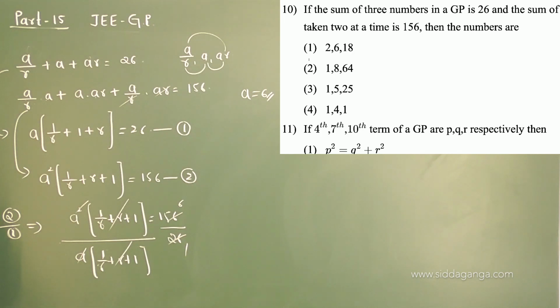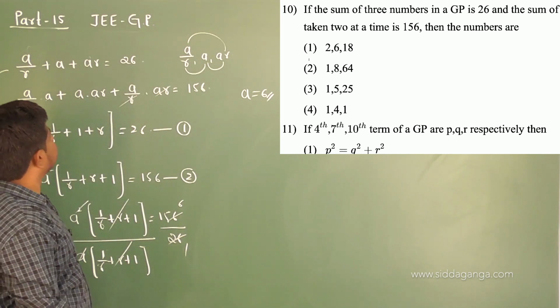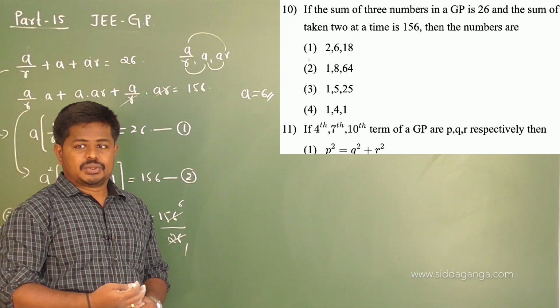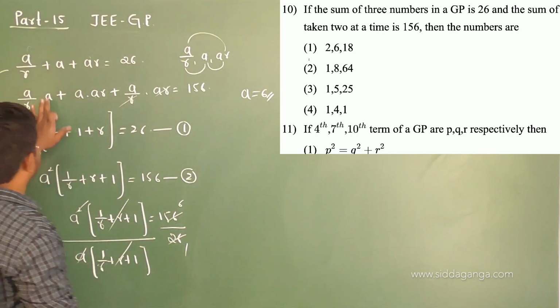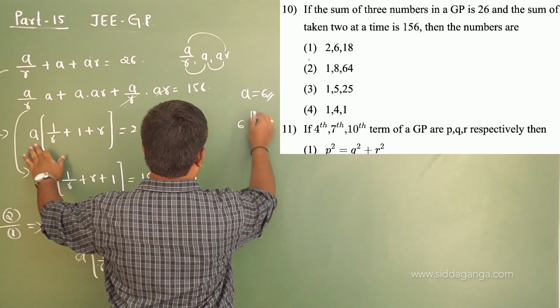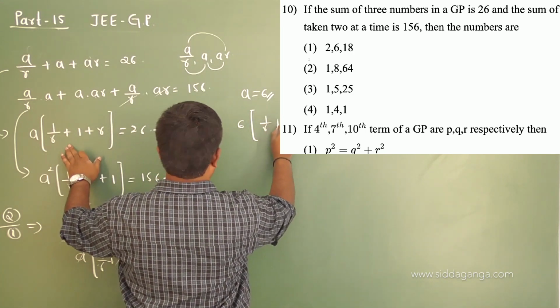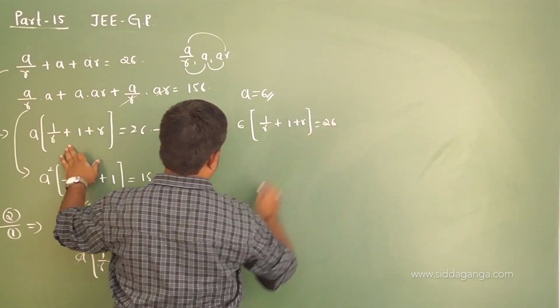And now to get the terms we need to find r again. So what is r? Let me find r by substituting in the first equation. The first equation is a into 1 by r plus 1 plus r is equal to 26, so 6 into 1 by r plus 1 plus r is equal to 26.